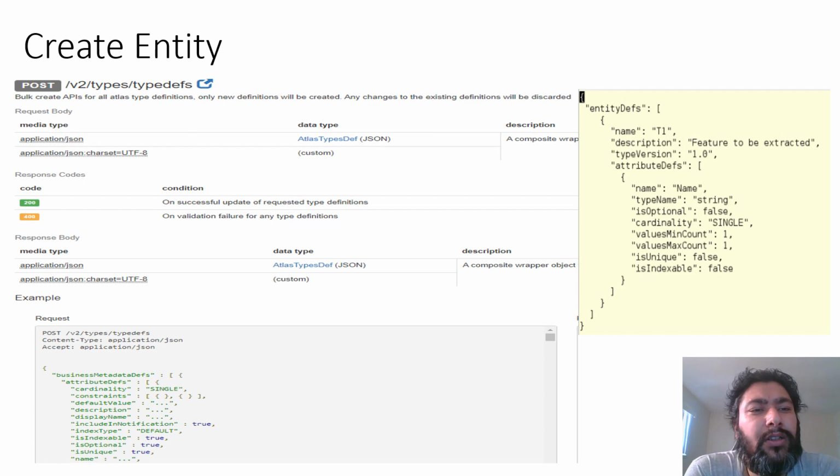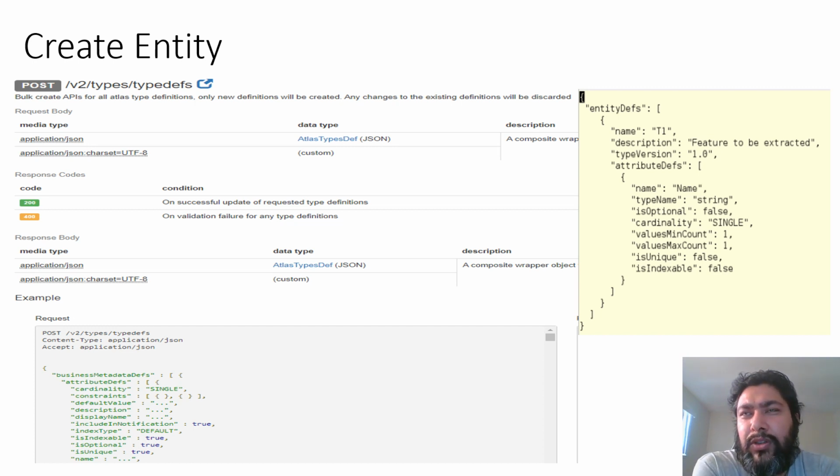If you see this REST request, v2/types/typedefs, typedef is actually the API which is responsible for creating a certain type. You have to send a POST request to this, and the media type has to be application/JSON, and it will return the result if the type is actually created. You can expect a code of 200 or 400, so 200 if it is successful.